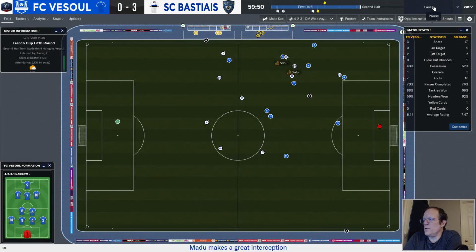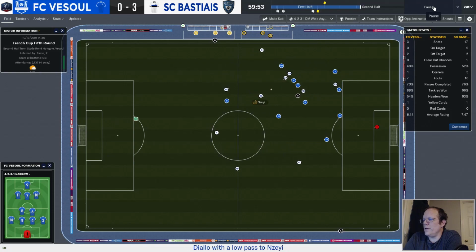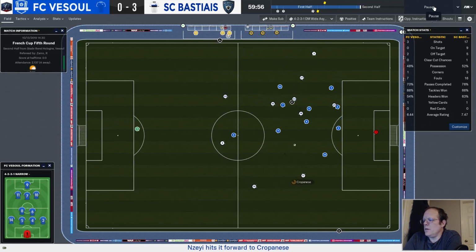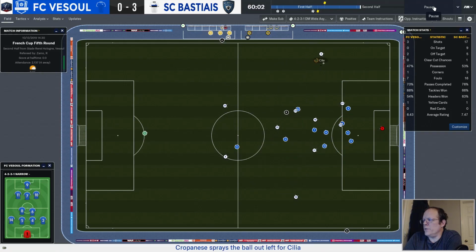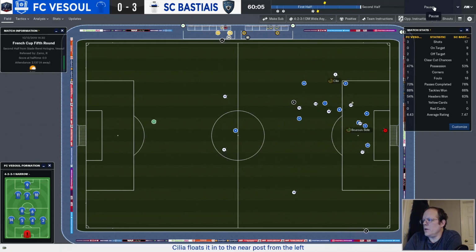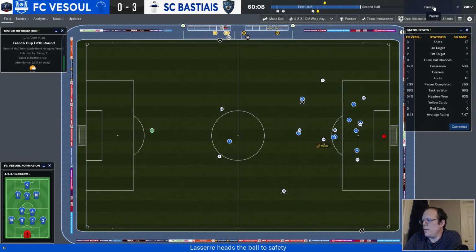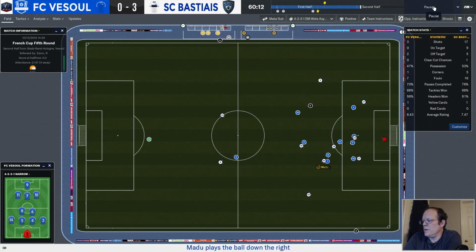Pellegrino with a throw-in for Vesoul. Oh, gives it away. Diallo has it. Back to Nizet. Out to Kropanese. Cross the field to Cilia all alone on the left. He crosses it in. Now Madu gets it at the top of the box.